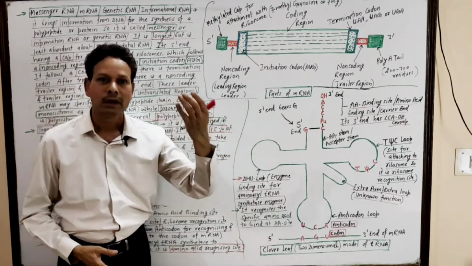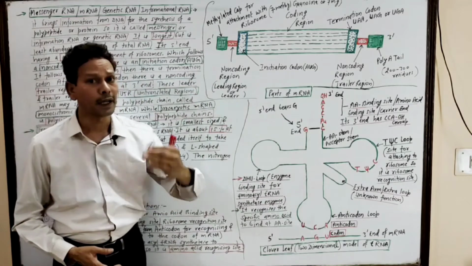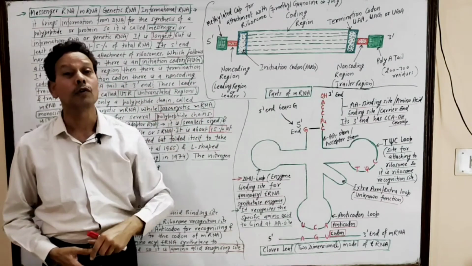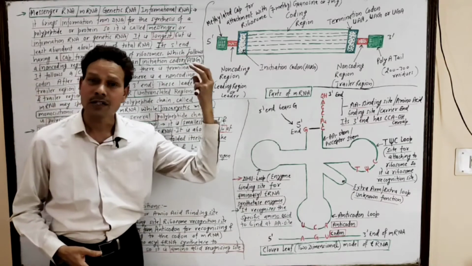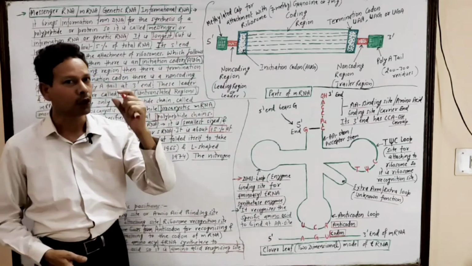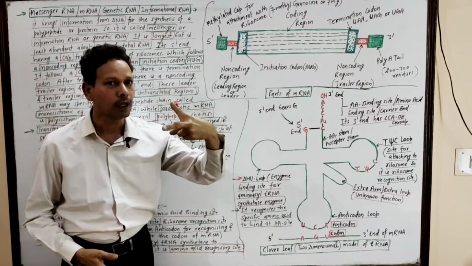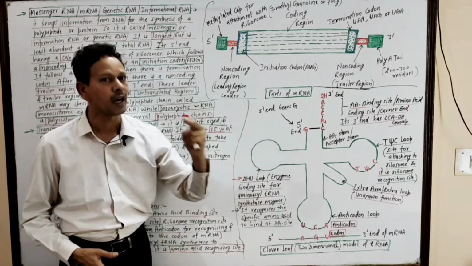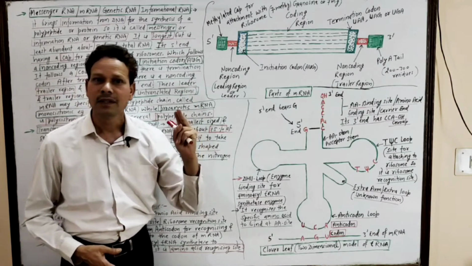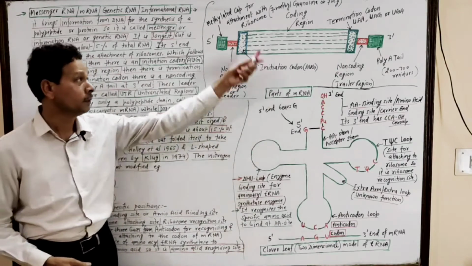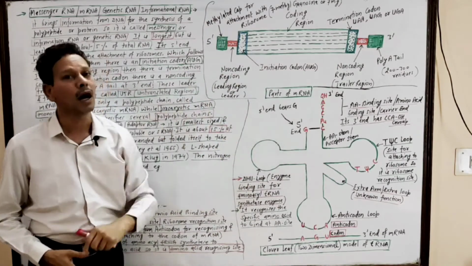As we know, ribosomal RNA is a constituent of ribosome, so it is named ribosomal RNA. In our last lecture, we discussed ribosomal RNA. In today's lecture, we will discuss two important types of RNAs. One is mRNA, messenger RNA, and second is tRNA, transfer RNA. First of all, we will discuss mRNA.